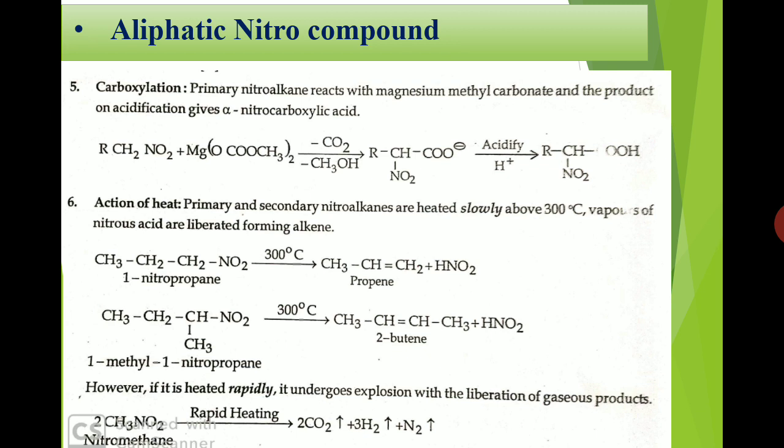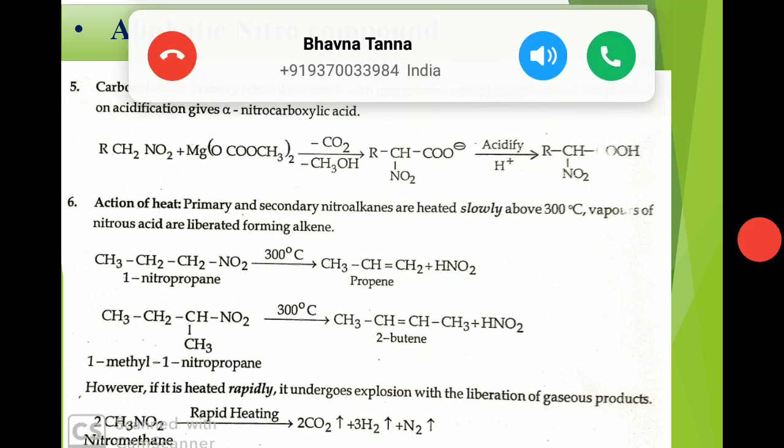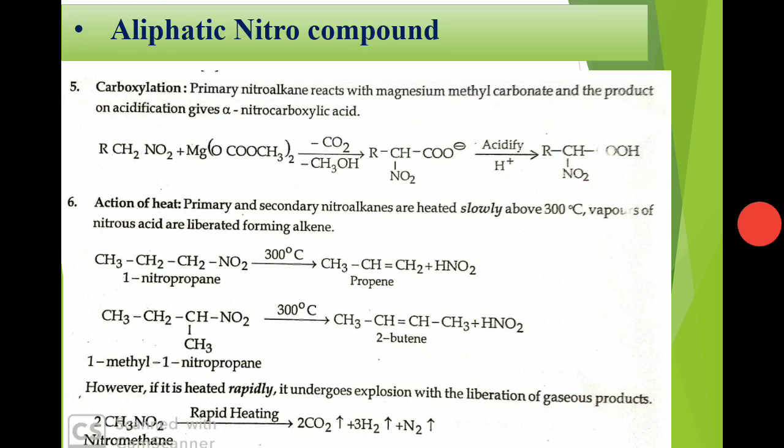Number 6, action of heat. So primary and secondary nitroalkanes, when slowly heated around 300 degrees centigrade, undergo degradation and we get an alkene as a product. Okay, but if rapid heating is carried out, then explosive liberation of gases will take place. Okay, so let's see the reactions.